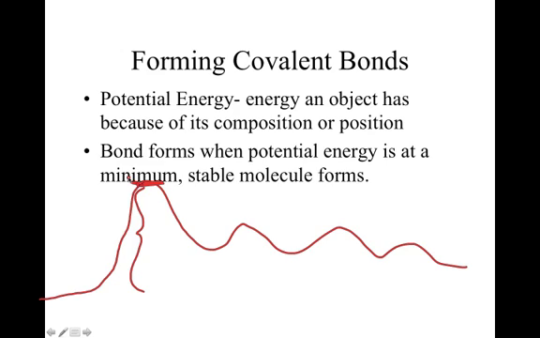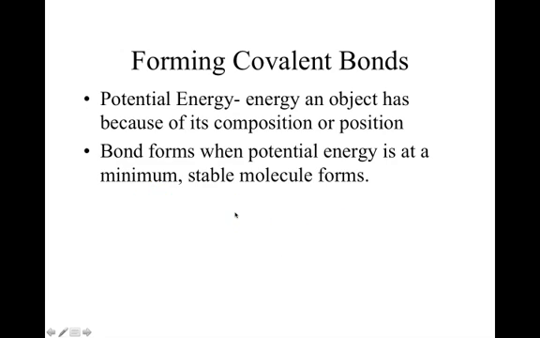This is our maximum potential energy, and once I get to the top, all of this becomes converted to kinetic energy as the object's in motion. We notice with roller coasters that the hills aren't as big later on as they are in the beginning, because we're losing some of that energy due to friction. When we're looking at atoms, the potential energy because of their position is their position in relation to each other. And a bond will form when the potential energy is at a minimum, and we'll have a stable molecule.